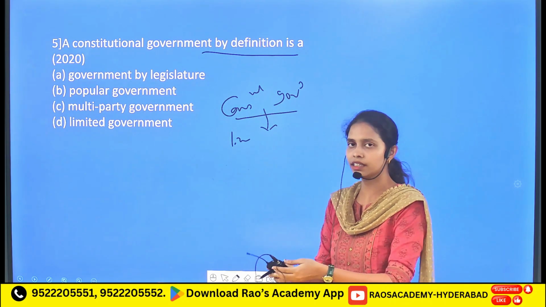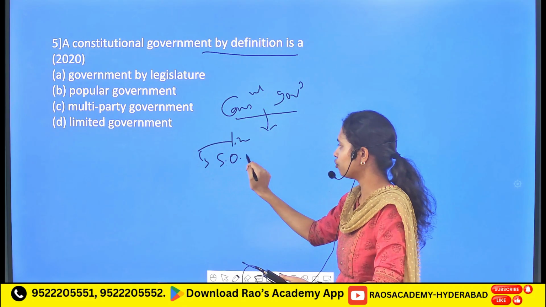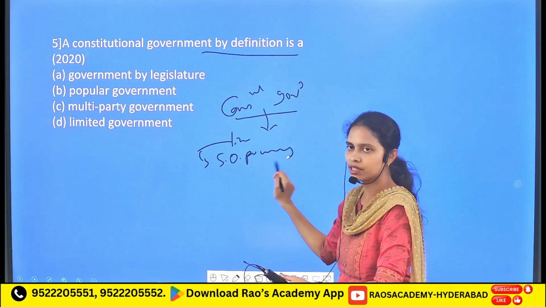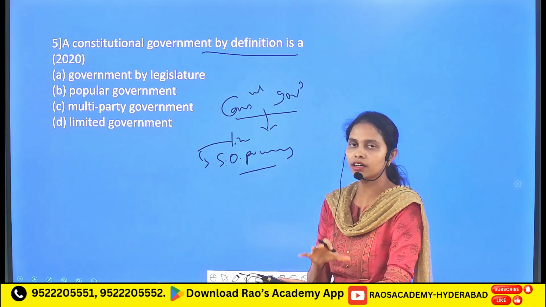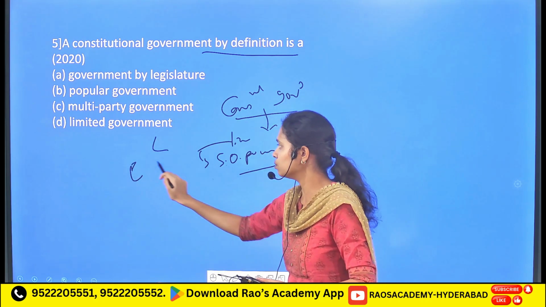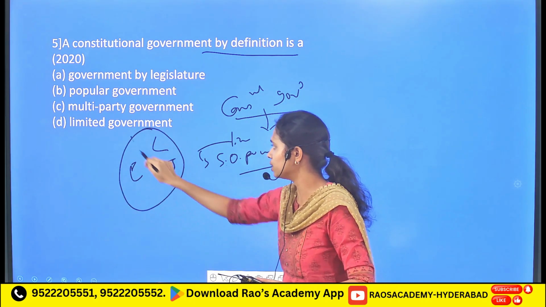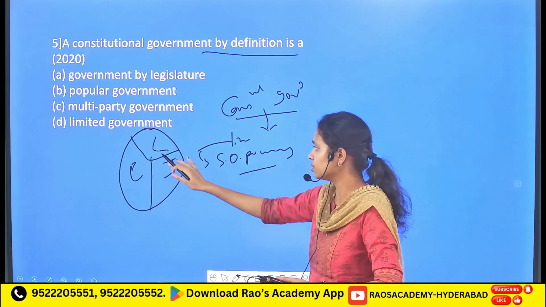These include different limitations. One is the separation of powers, which is dividing the entire power among the different branches of the government: the legislature, the executive, and the judiciary. These are the three different organs of the government.